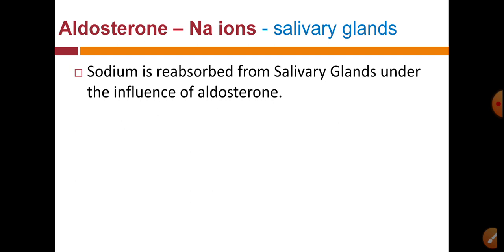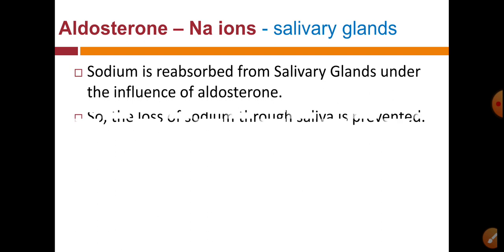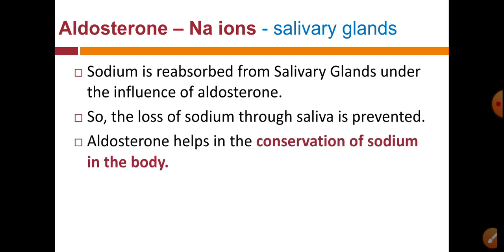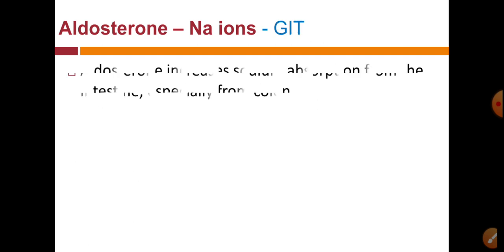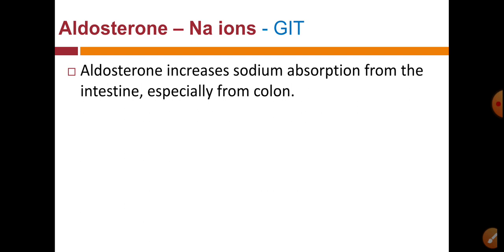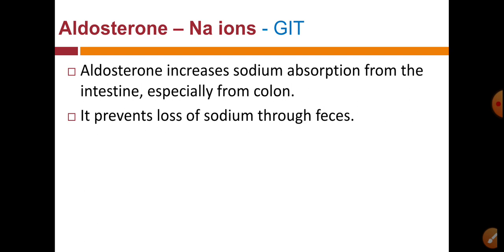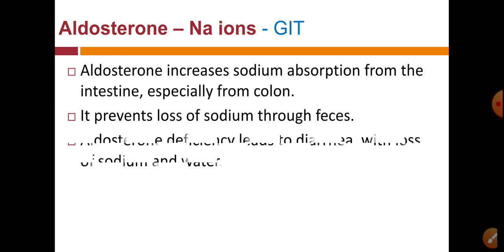While same action in the salivary gland, sodium is reabsorbed from salivary glands, so that loss of sodium through the saliva is also prevented. So aldosterone helps in the conservation of sodium in our body. Aldosterone increases sodium absorption from intestine also, especially the colon part. It prevents loss of sodium through the feces.